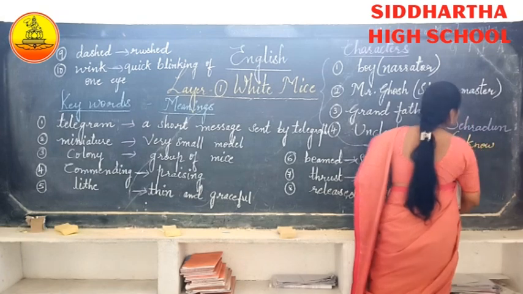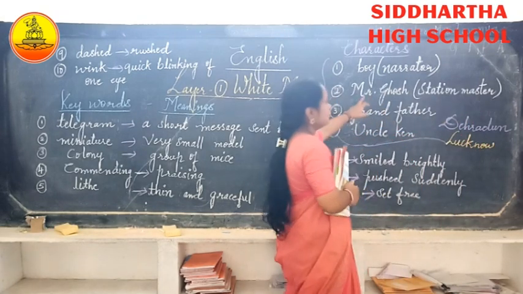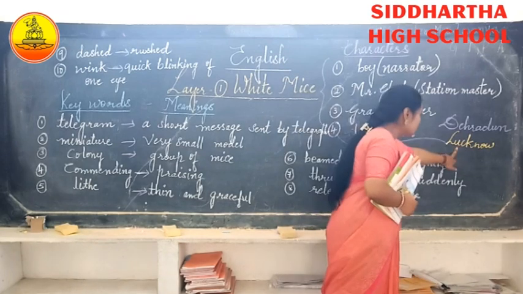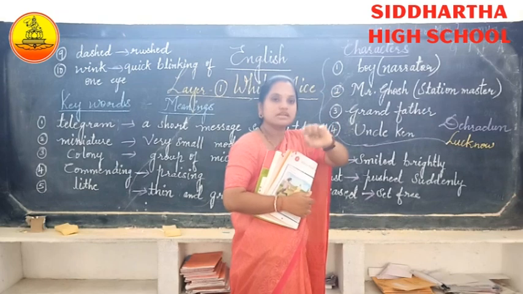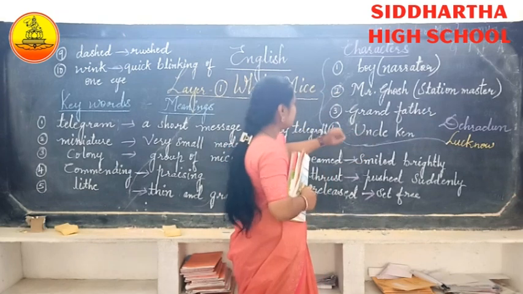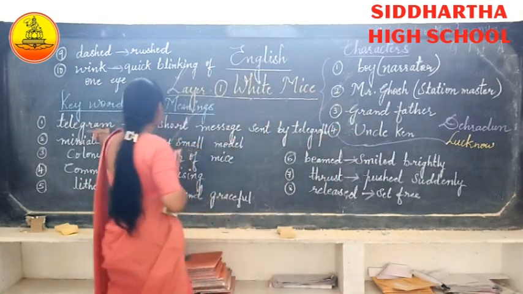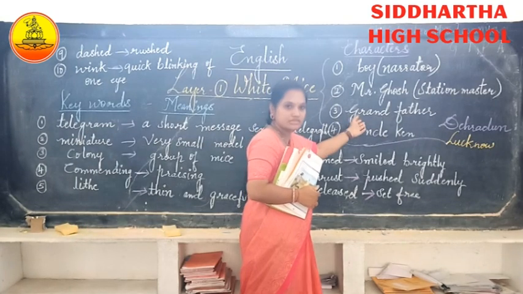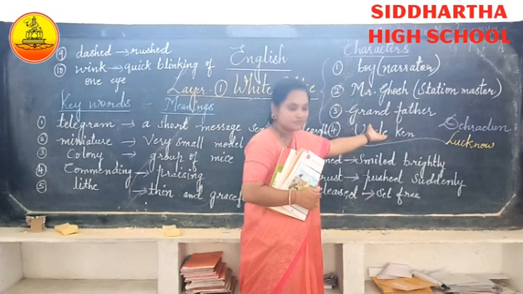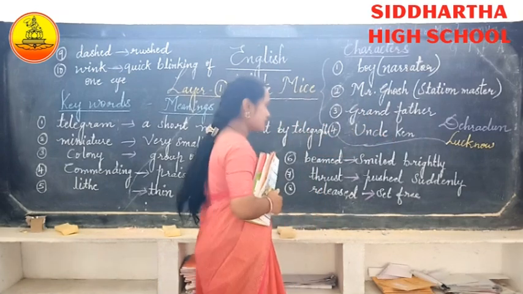And when he got down at Lucknow, he went to the station master's room, and there he started writing a letter, which is called a telegram. He wrote a telegram to his grandfather.